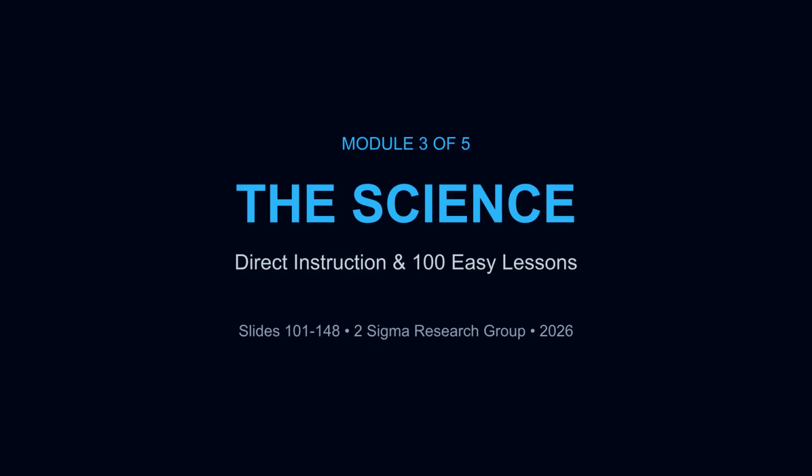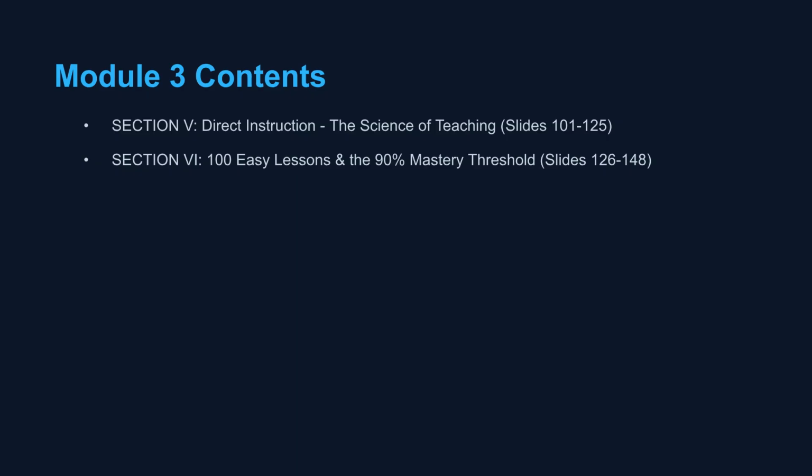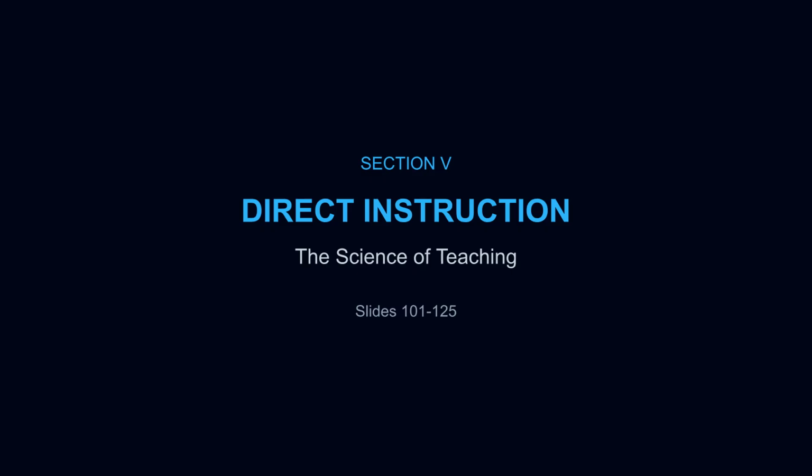Welcome to Module 3 of 5, which focuses on the science behind direct instruction and 100 easy lessons. Module 3 includes Section 5 on direct instruction, the science of teaching, and Section 6 on 100 easy lessons and the 90% mastery threshold. We begin with Section 5, direct instruction, which covers the science of teaching.